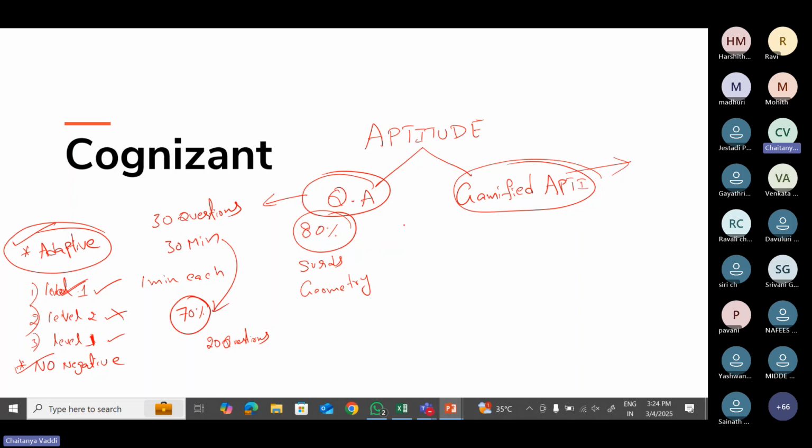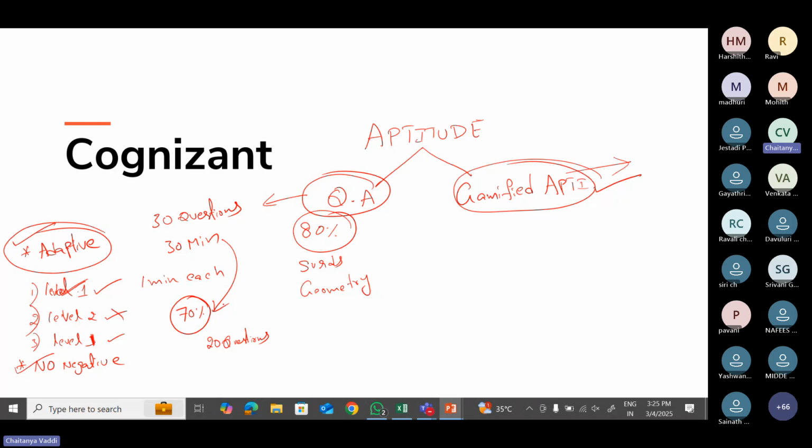Now, when it comes to gamified aptitude, we have a different set of games. We are not so sure which student will get which type of game. There are so many games, and this gamified aptitude round was actually introduced by Capgemini in 2020. After that, a few more companies are following the same thing. Cognizant also introduced this gamified aptitude test in the last one or two years.